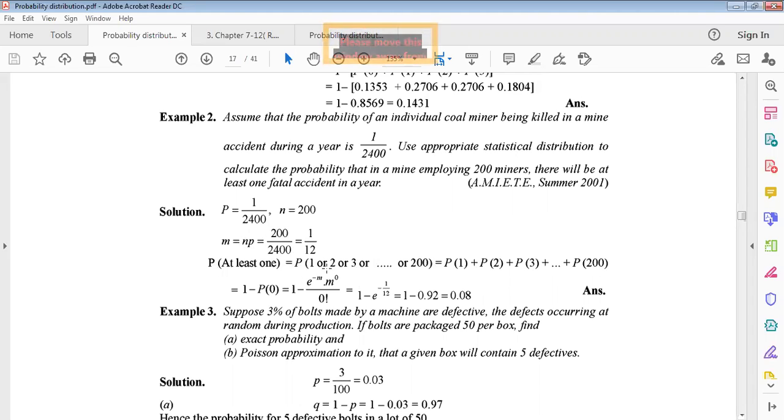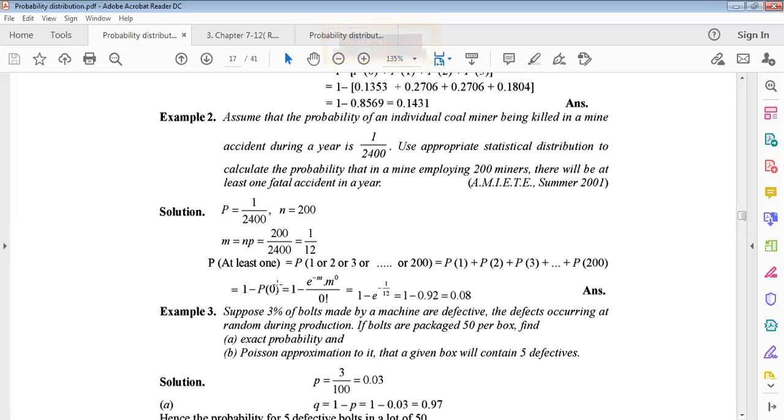In probability calculation, in place of or, we have to use the plus sign. That means this can be written as probability of 1 plus probability of 2 plus probability of 3, this is union, and so on up to probability of 200. This equals total probability minus probability of 0, that is 1 minus probability of 0.